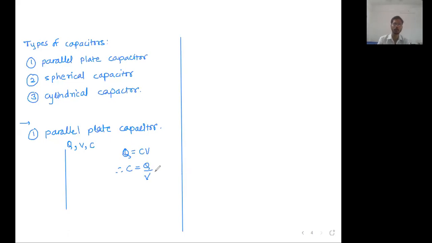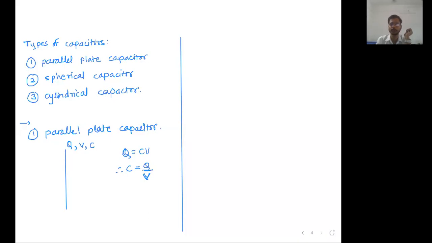Capacity C is equal to Q upon V. So the charge stored on your system divided by the potential of your system is the capacity of the system. But instead of using one conductor, you know that capacity depends on three things. First is the size and shape of the conductor. Second is the surrounding medium. And third is the presence of other conductors nearby.